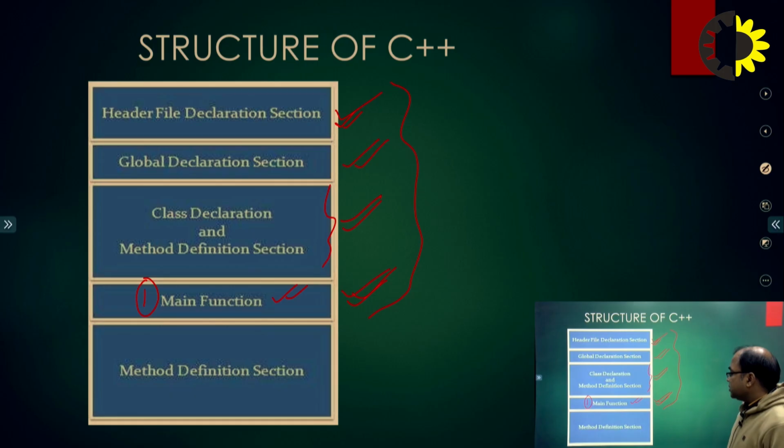Clear up to this? Next we have to define the method. The method definition section is at the end of the program. We have to define inside our program what the program is. So this is all about the structure of C++. Clear?